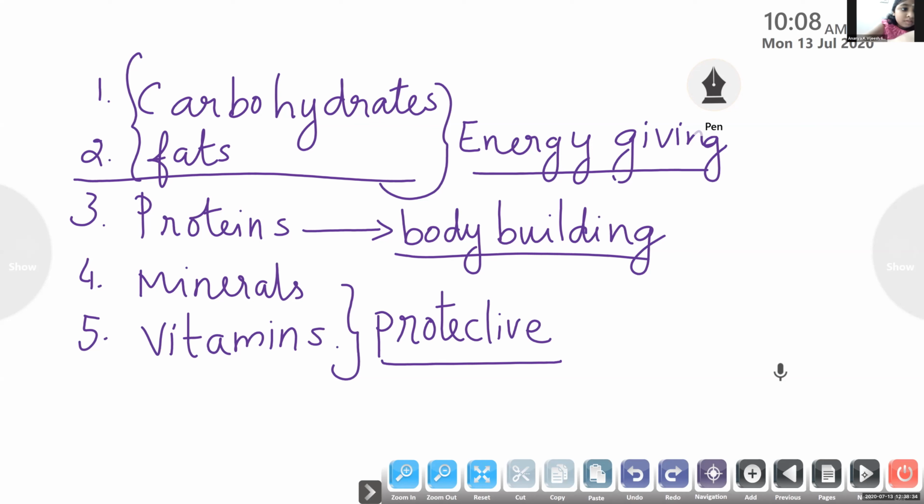Is it clear? Yes, ma'am. Yes, tell me. Ma'am, like if carbohydrates and fats, food same. If carbohydrates, we can add in the fat also. Sorry, it's not clear. That question is not clear. Ananya, please repeat. Ma'am, carbohydrates and fat, like rich foods, if we write for fat. Sorry, this question is not clear.